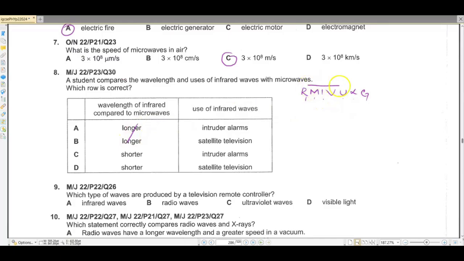As we know, when we are moving towards the right side, the wavelength decreases. So microwaves would have much larger wavelength than infrared. And uses of infrared are in intruder alarms and satellite. Satellite television comes under the usage of microwaves. Intruder alarms are one of the uses of infrared waves.